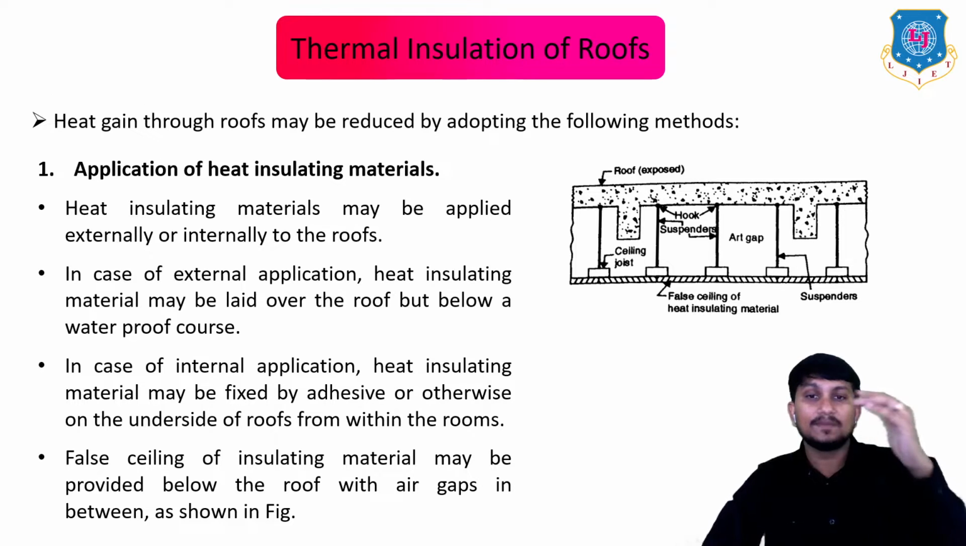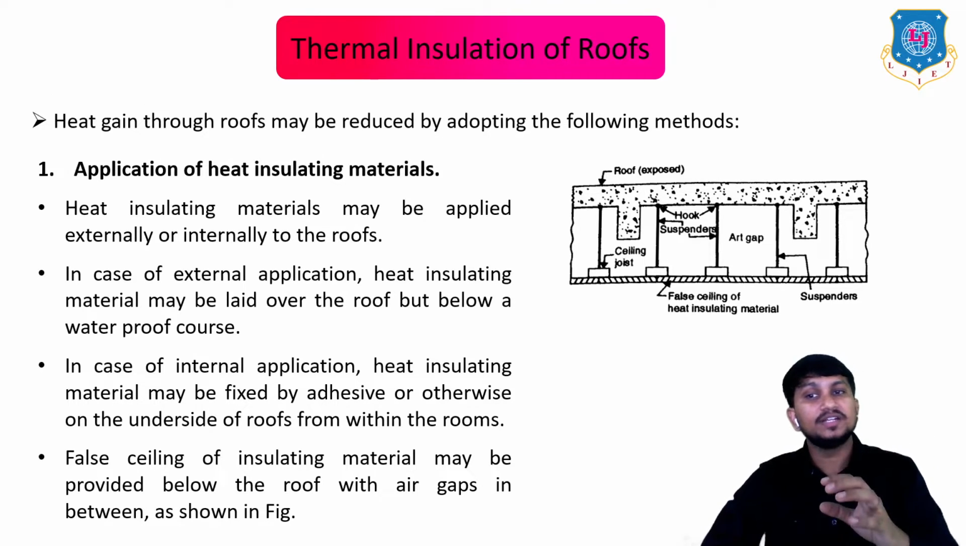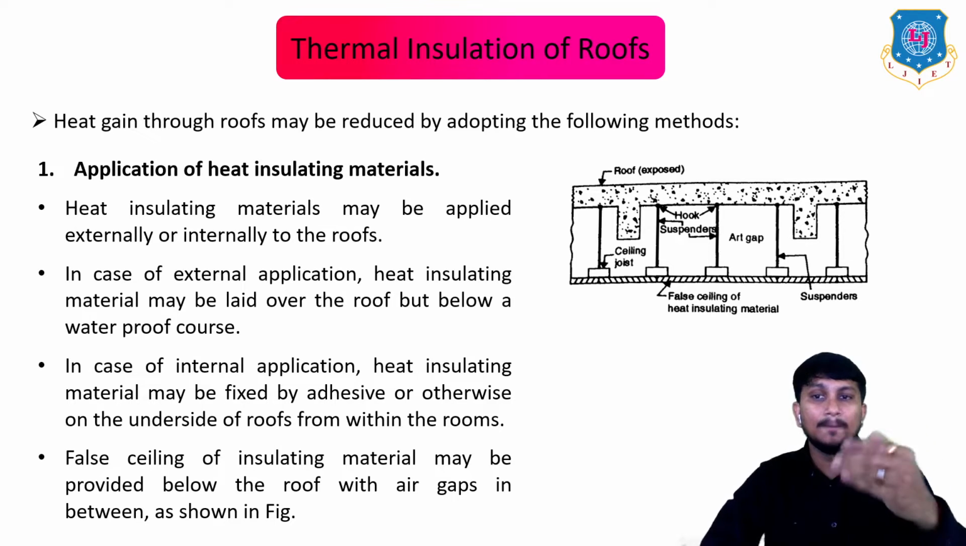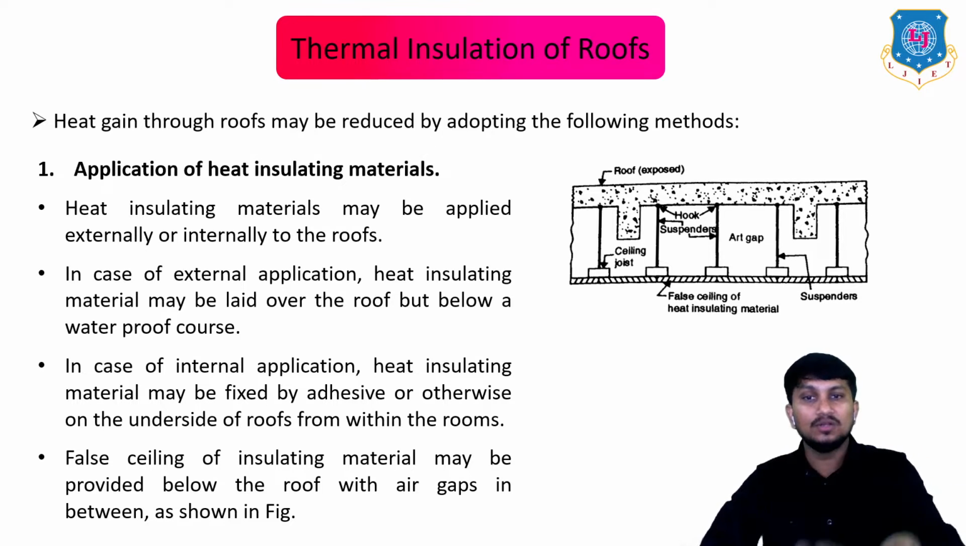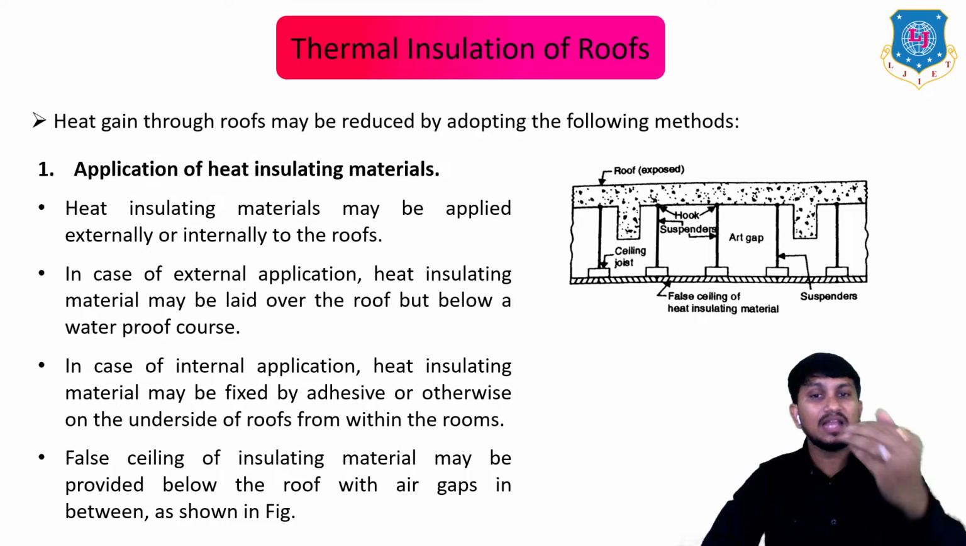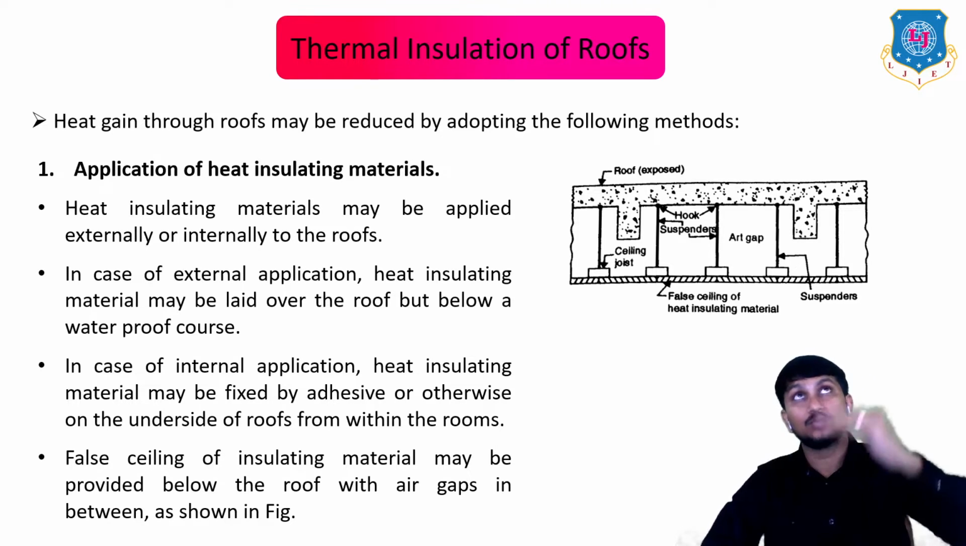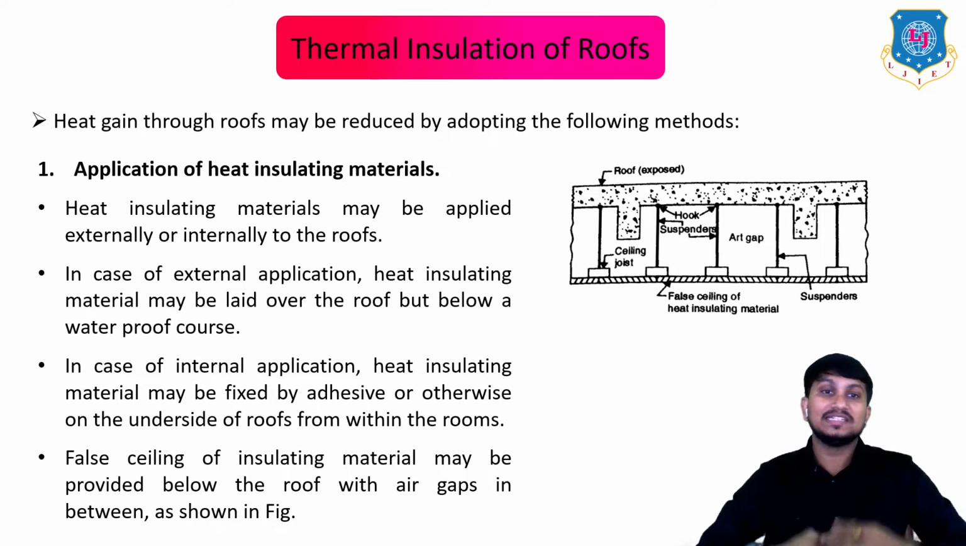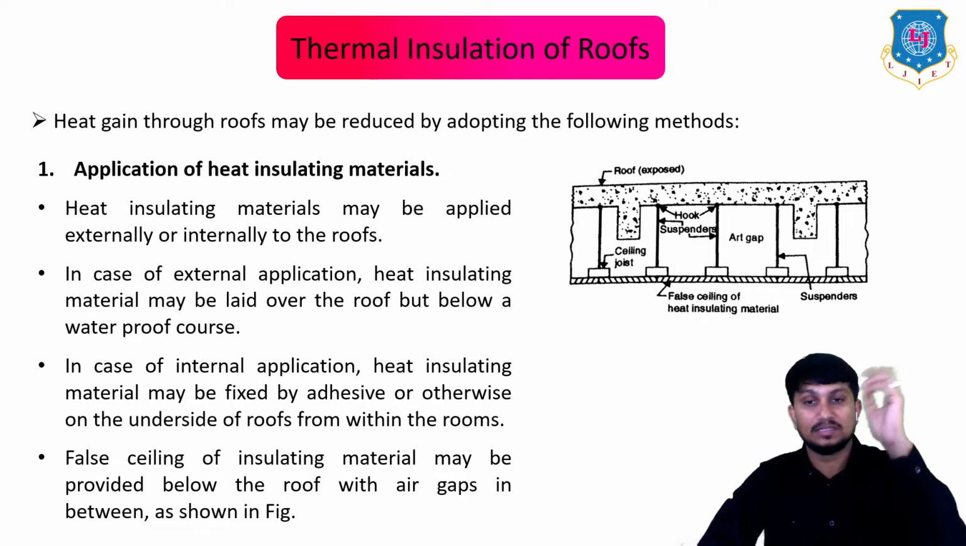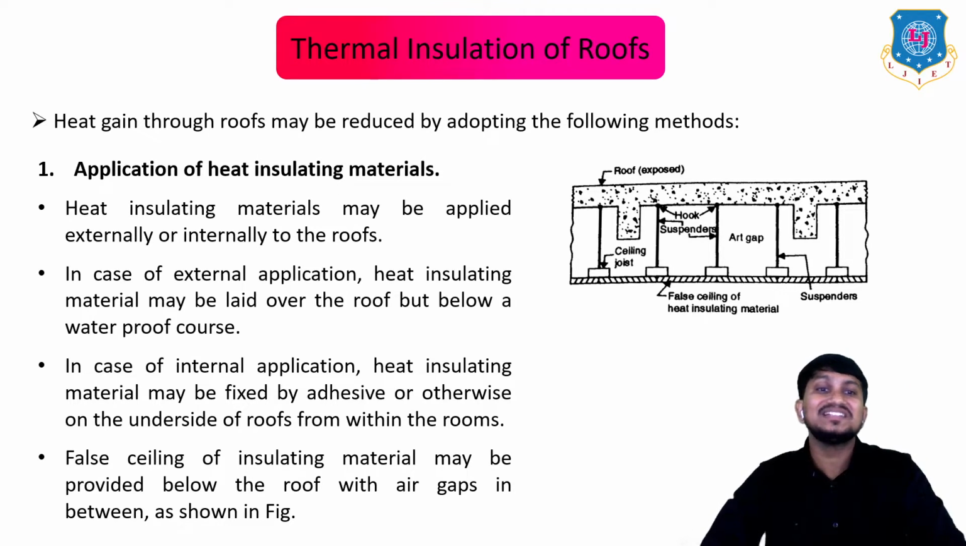Okay, in case of external application of this material, heat insulating material may be laid over the roof but below a waterproof course. Okay, you can use this material over the roof but below the waterproof course. In case of internal application, heat insulating material may be fixed by adhesive or other on the underside of the roof from within the rooms. Okay, from within the rooms you can easily attach or glue this thermal insulating material on the ceilings. Okay, in this figure, you can clearly see false ceiling is provided below the roof with air gaps in between.